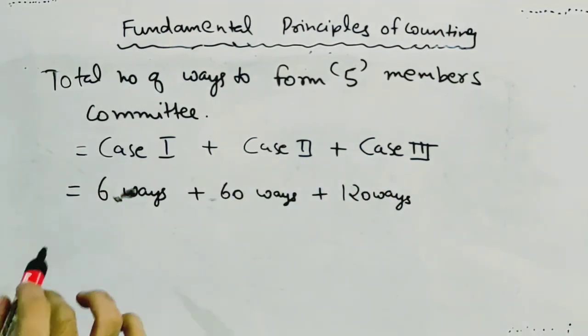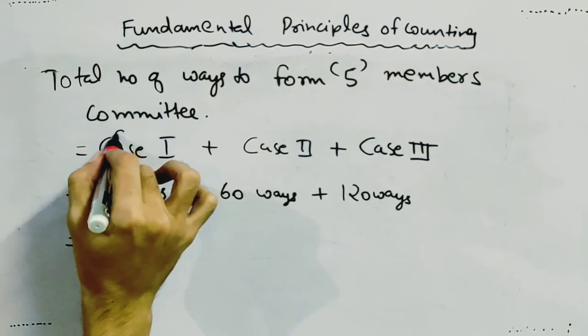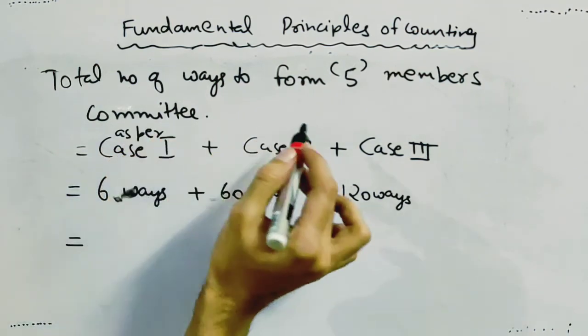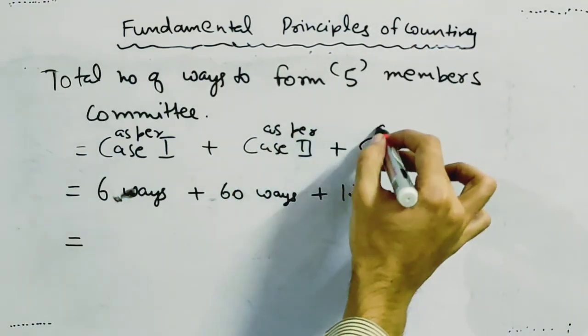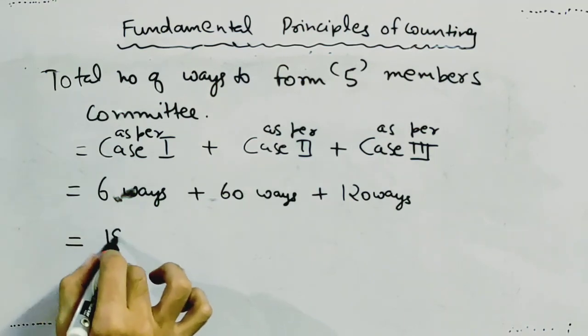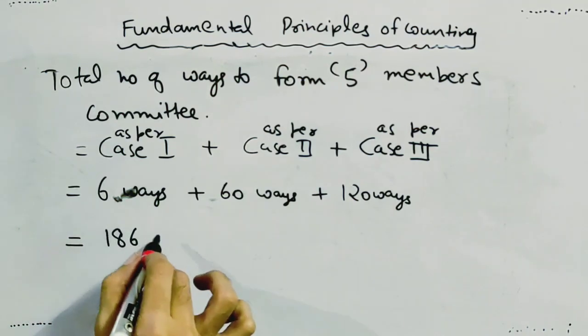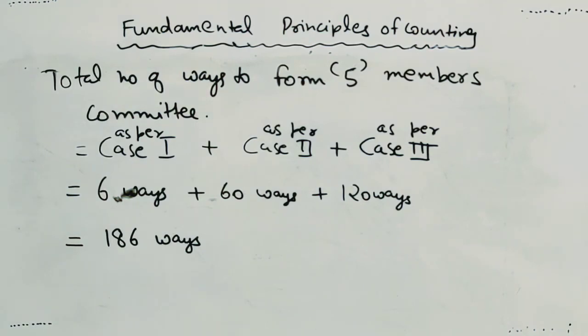So the total number of ways will be given by 186. There are 186 ways to form this 5 member committee.